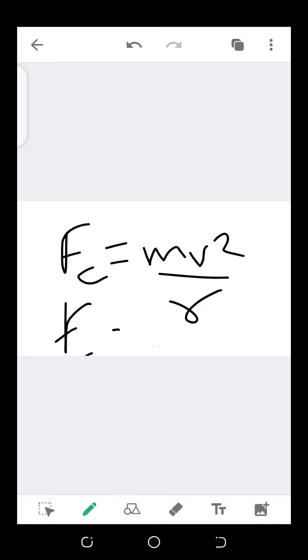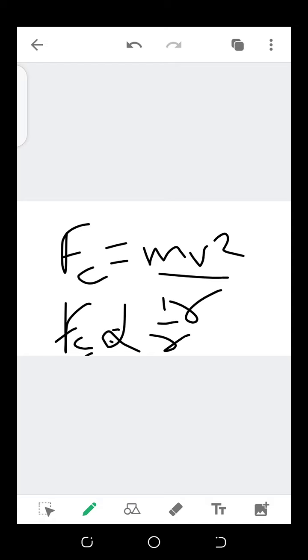That is Fc is inversely proportional to 1 over r. So as r increases, centripetal force decreases.